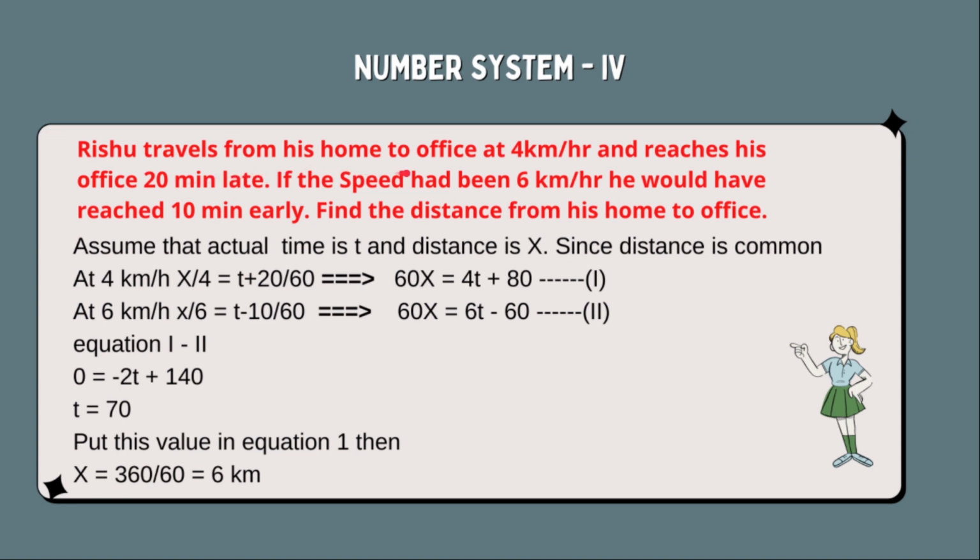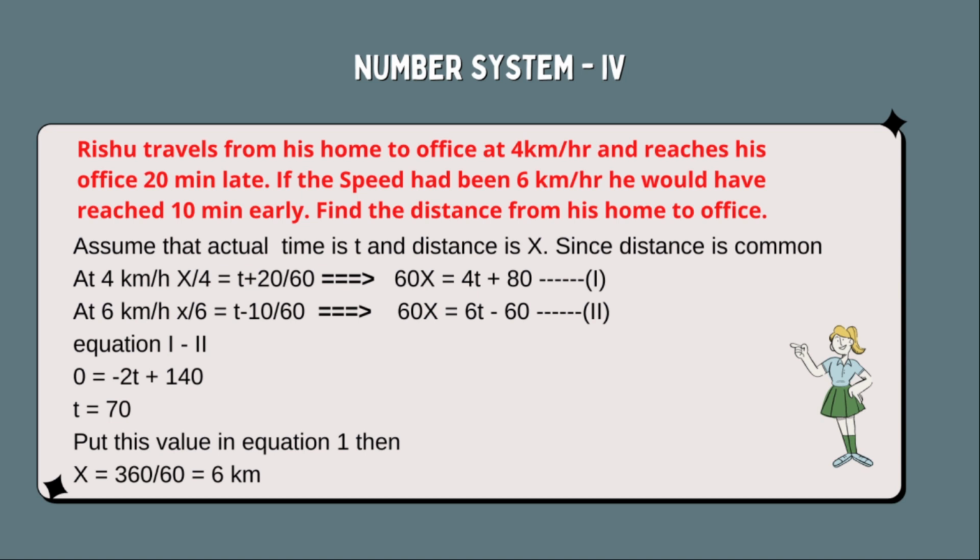Rishuk travels from his home to office at 4 km per hour and reaches his office 20 minutes late. If the speed had been 6 km per hour, he would have reached 10 minutes early. Find the distance from his home to office. Again here the distance is the same. Now let us assume that the actual time is t and the distance is capital X. Since the distance is common, therefore at 4 km per hour, the distance will be x by 4 equals (t plus 20) by 60, where I am dividing by 60 to convert the time into hours.